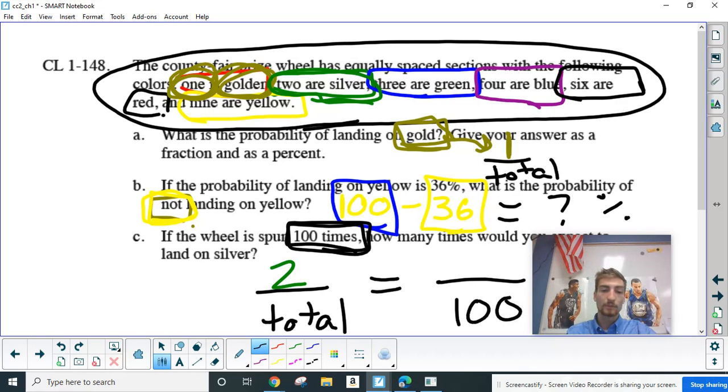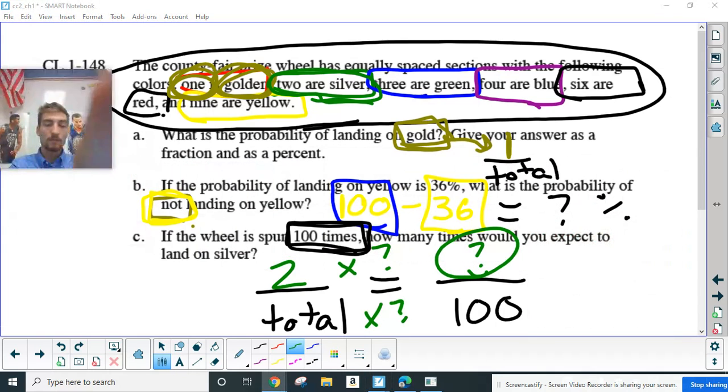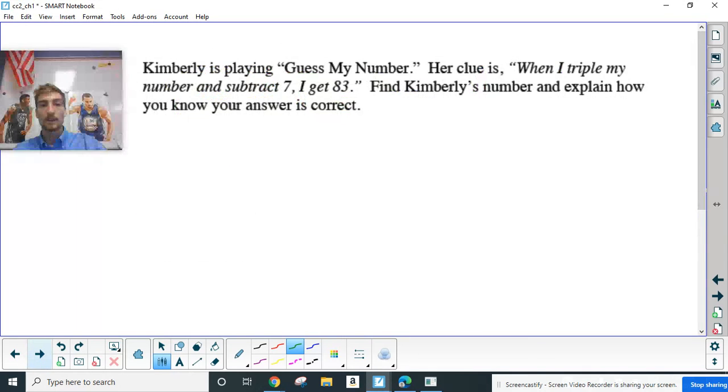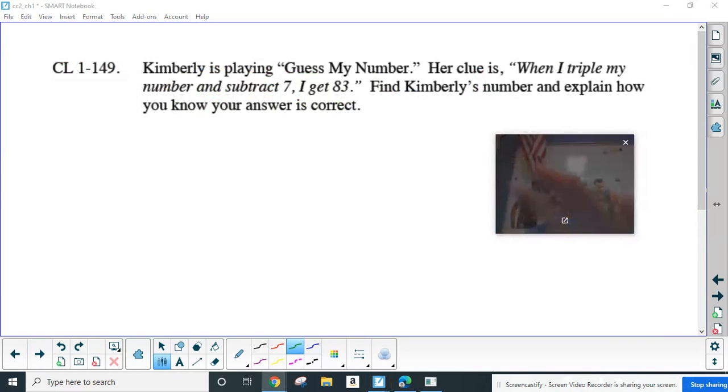What would you have to multiply your total by to get to 100? And what would you have to multiply your numerator 2 by to get to 100? All right. So go ahead and work on these. And that'll be the last one I'll have you guys do for today.